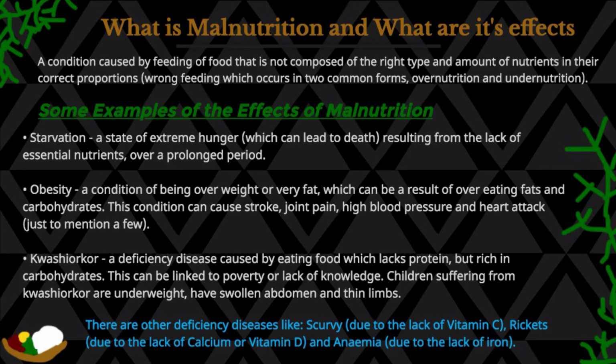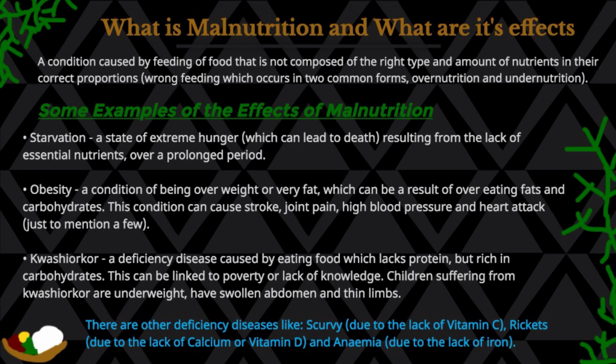The first one is starvation. We're just going to look at a few. Starvation is a state of extreme hunger which can lead to death, resulting from a lack of essential nutrients over a prolonged period of time. Then we have obesity, which is a condition of being overweight or very fat, which can be a result of overeating fats and carbohydrates. This condition can cause stroke, joint pain, high blood pressure, and heart attack, just to mention a few.